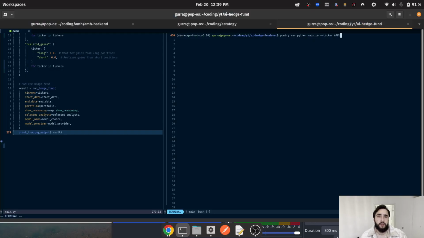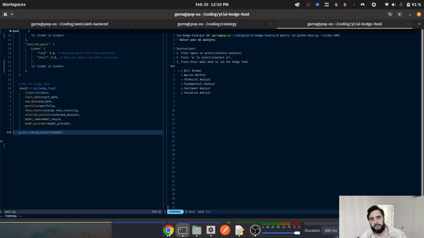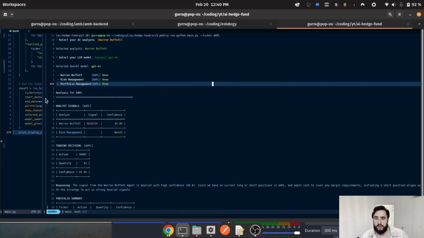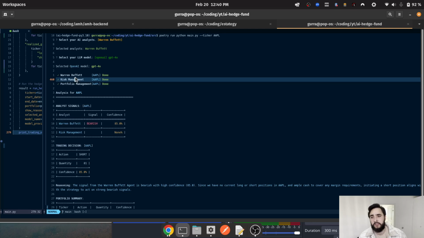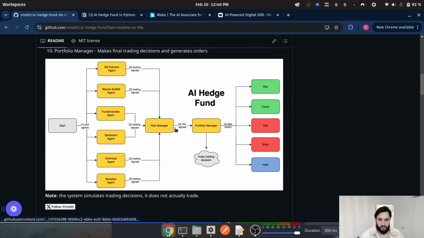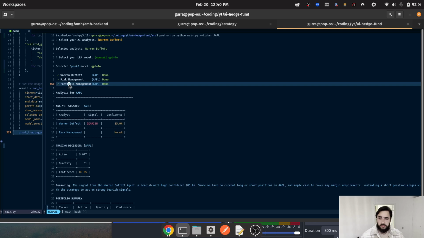So let me just show you quickly how this works. We're going to use the Apple ticker. Now here we can select the analyst we want. I'll do Warren Buffett. And of course you can choose your model. As you can see, it goes through each agent. First the selected Warren Buffett agent, and then it goes into the risk management agent as shown here, and finally the portfolio management agent.